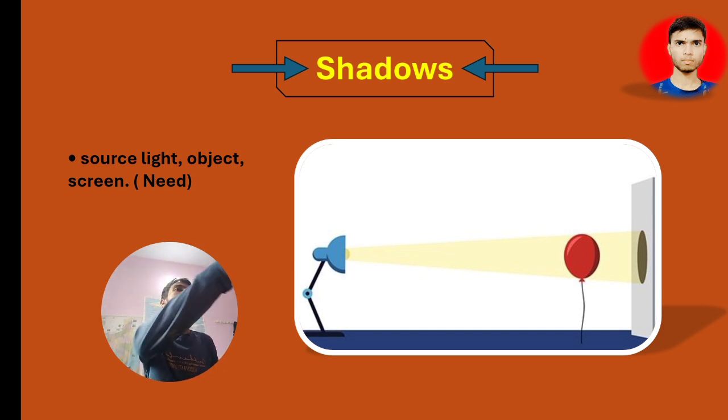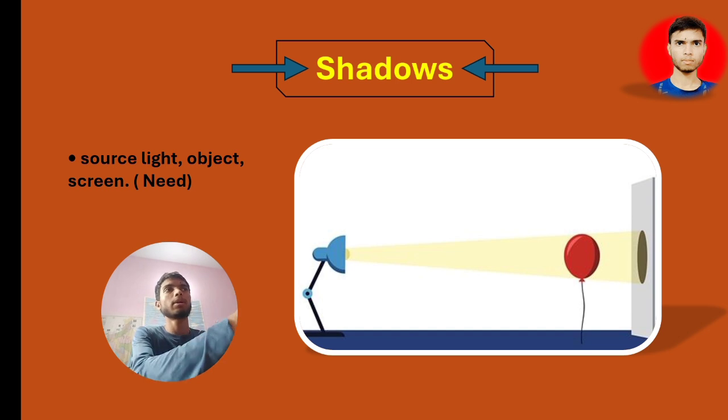Now just put a material, as you can see in this figure. First of all put a light source, and in front of the light source put an object. But remember, the object should be opaque. Then there will be a shadow.